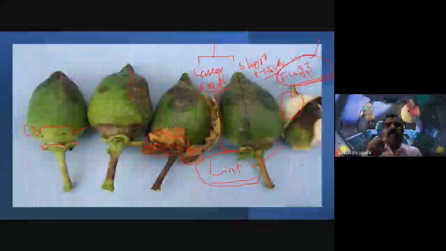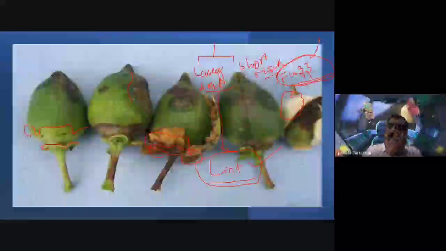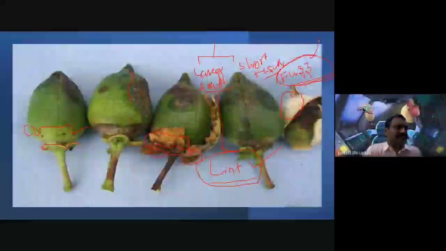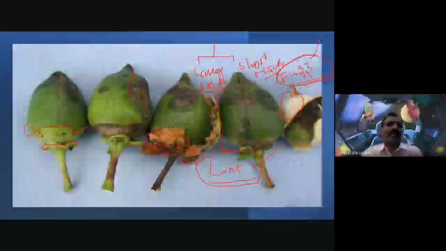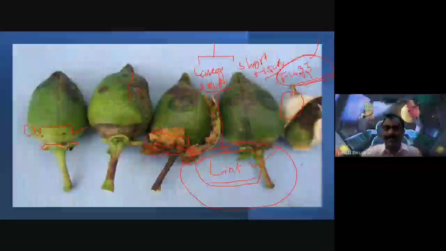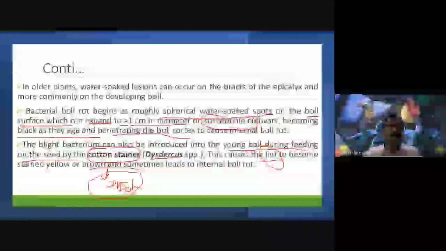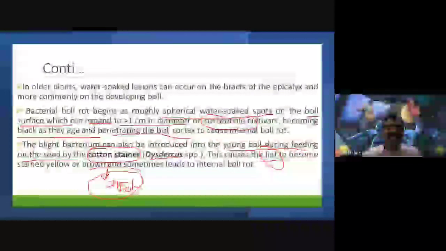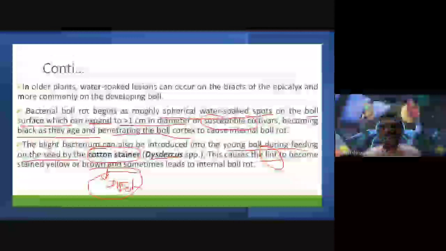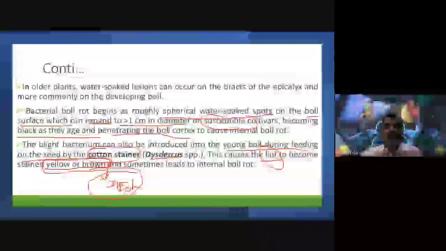Lint and fuzz. We use it in medicine and pharmacy, and in making pillows and other cloths, using only these lint fibers, my dear friends, not fuzz. Okay. So the lint becomes stained yellow or brown. Whenever the cotton strainer introduces this bacterial blight into the cotton bolls, the lint color changes from whitish to yellow or brown. Am I right?